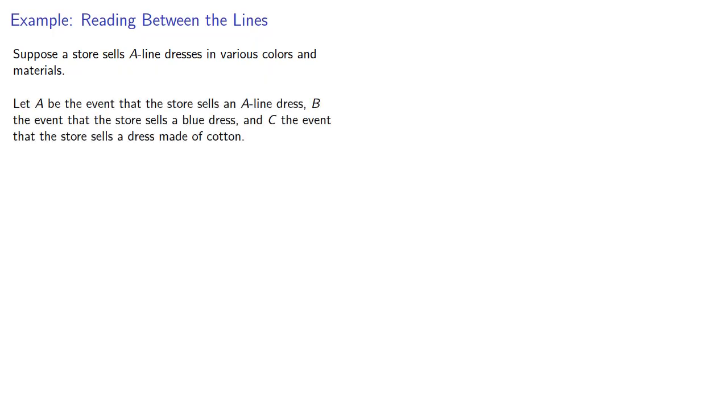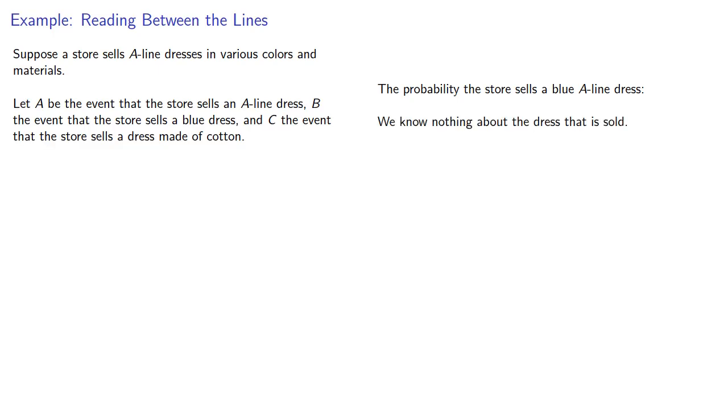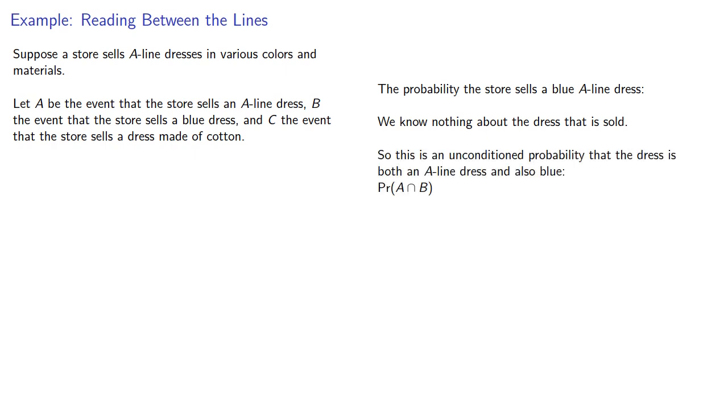For example, suppose a store sells A-line dresses in various colors and materials. Let A be the event that the store sells an A-line dress, B the event that the store sells a blue dress, and C the event that the store sells a dress made of cotton. The probability a store sells a blue A-line dress, so we know nothing about the dress that's sold, so this is an unconditioned probability that the dress is both an A-line and also blue.